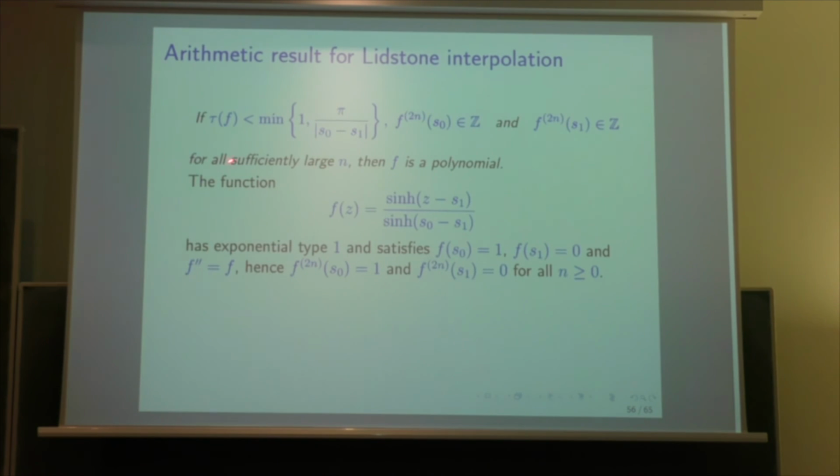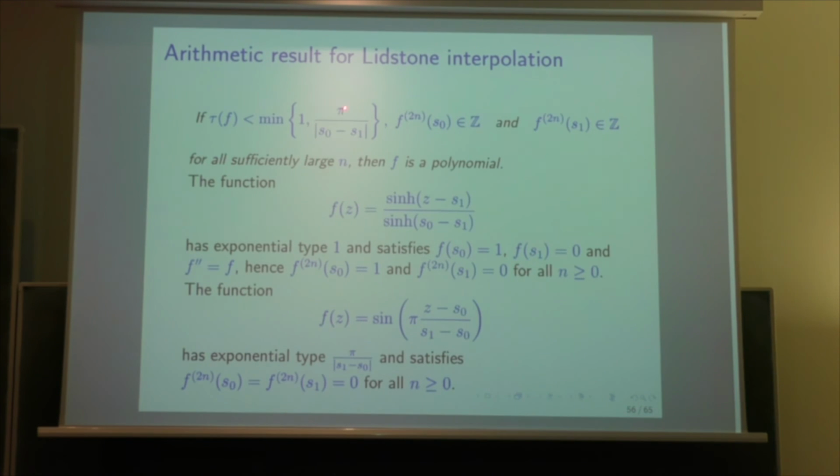replaced by something larger is the fact that the function hyperbolic sine of (z minus S1) over hyperbolic sine of (S0 minus S1), this function has an exponential type 1. Because when you look at what happens when z tends to infinity, it is essentially exponential of tau z with tau equal 1. So the exponential type is 1. The value at S0 is 1, the value at S1 is 0, and the second derivative of f is the same as f. So all the derivatives of even order at S0 and S1 are integers, 1 or 0.